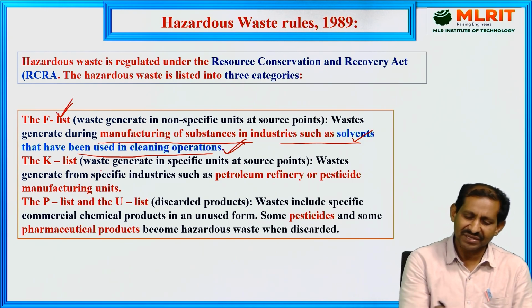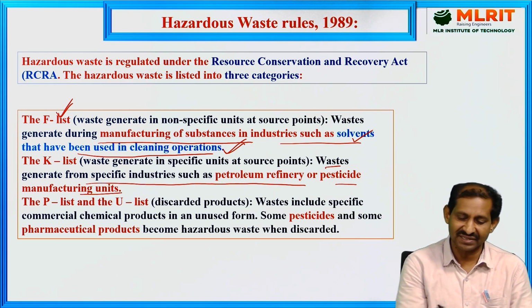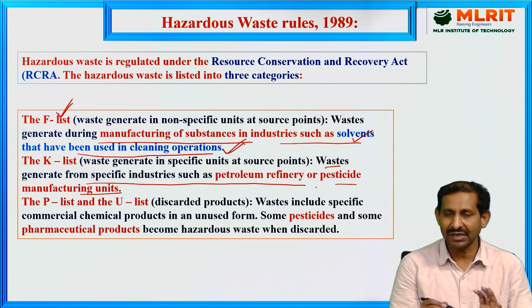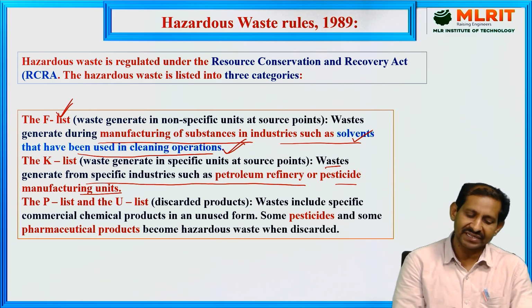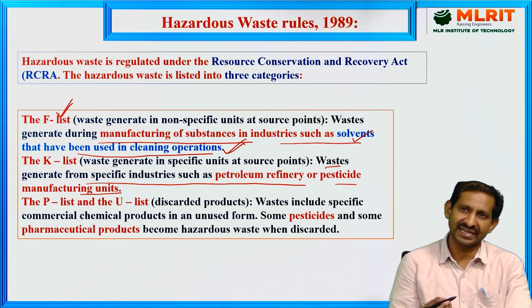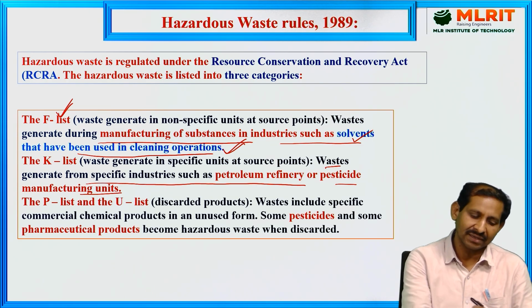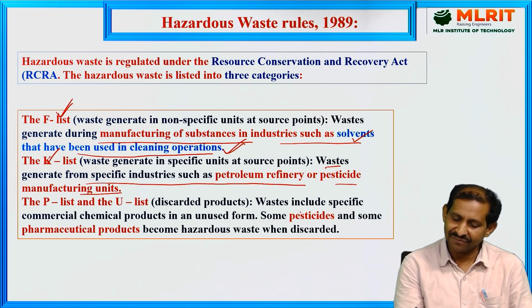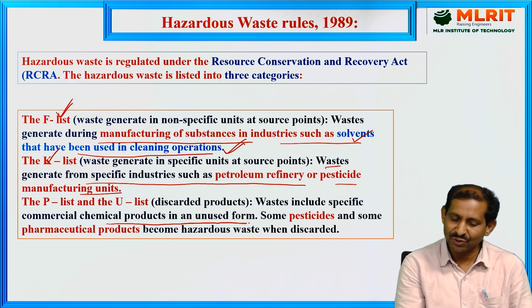K list means wastes generated from specific industries, such as petroleum refineries or pesticide manufacturing units. Whatever waste is generated from those industries will be categorized as the K list. The P list or U list means waste that includes specific commercial chemical products in unused form.